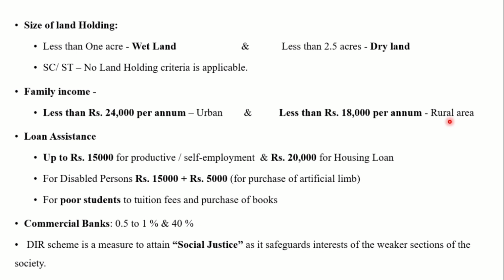Then the loan assistance limit under the DIR scheme is up to rupees 15,000 for productive or self-employment purposes and 20,000 for housing loans. For disabled persons, rupees 15,000 plus 5,000 for purchase of artificial limbs. And for poor students, a loan is given for tuition fees and purchase of books.